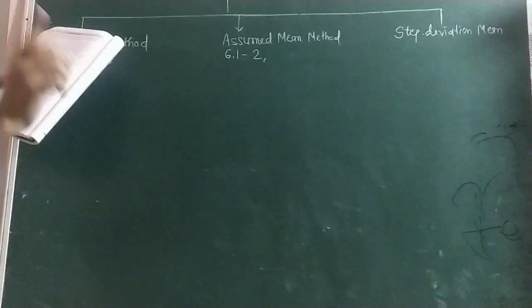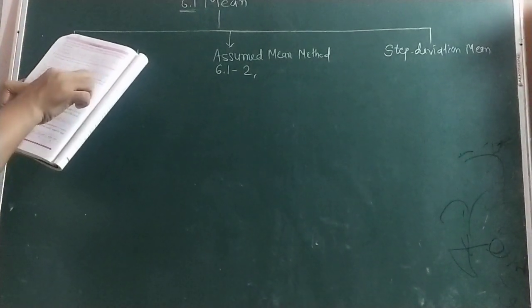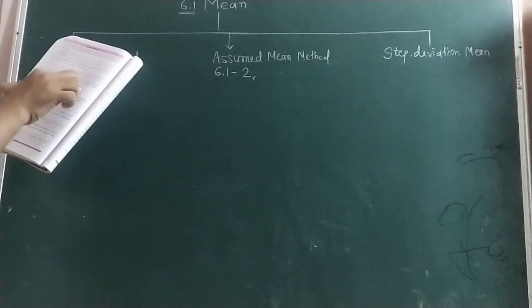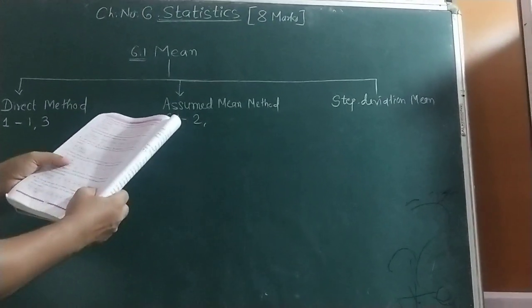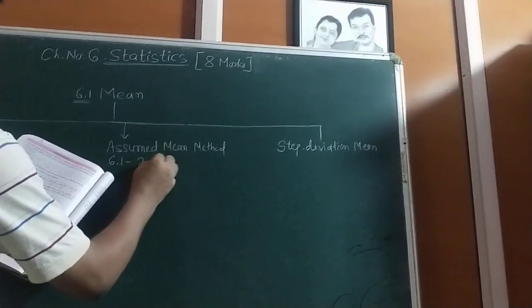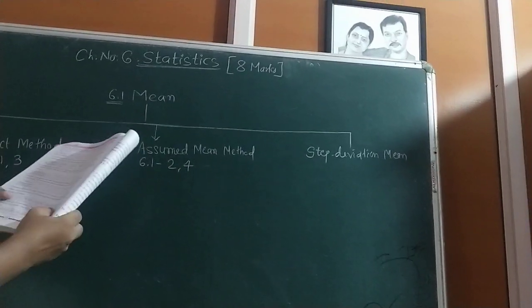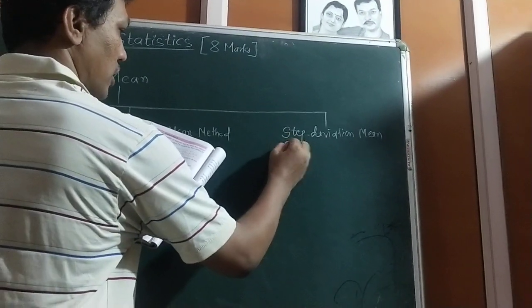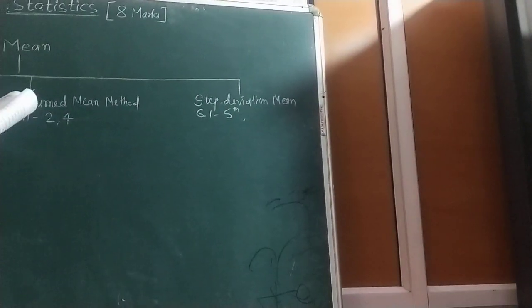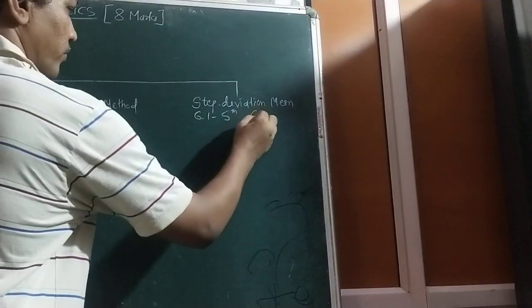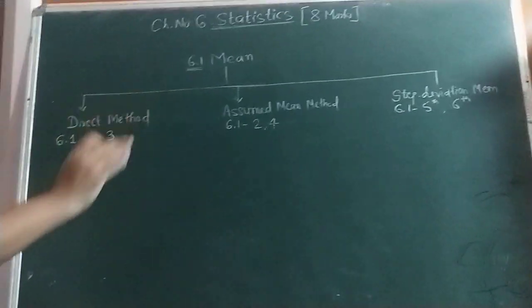If you read the question carefully, it is clearly written: find the mean, solve by the direct method. Then sum number 4, assuming method. Sum number 5, step deviation method, so the fifth sum of 6.1 depends upon the step deviation method, and sum number 6 also. So this exercise is complete.